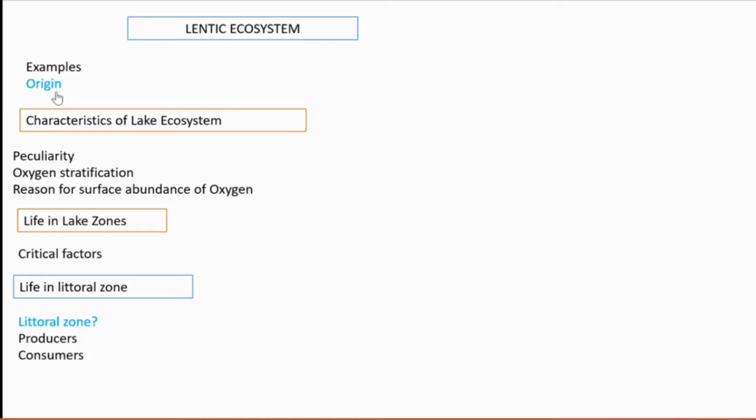Glacial retreat means when glacial ice moves, it creates trenches. Trenches means a channel-like hollow forms. That area can develop into a lake. Volcanic activity also generates such trenches, which can later develop into a lake. Such a type of lake is Crater Lake in Oregon.